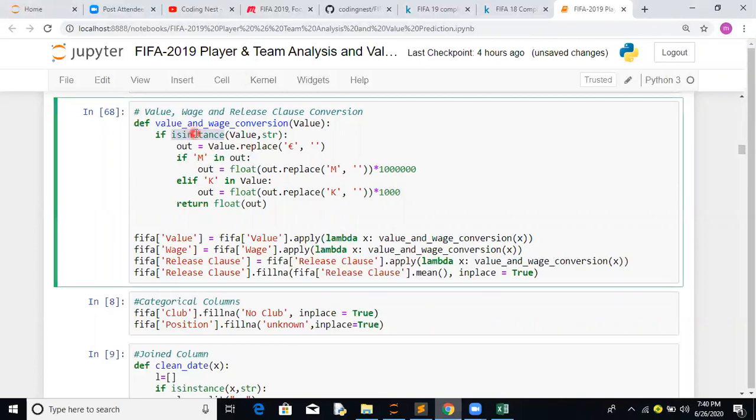Let's try this. What is isinstance? See this part. We have the FIFA value, and we are using the dot apply method. Basically, there are two methods available: the dot apply method and the dot map method. Dot apply is normally used for data frames, and dot map is basically used on a pandas series. Here we are using a lambda expression, so we are getting each particular row and making an imputation. Basically, here we are making a call to this function, so this method will be applied to each and every row.